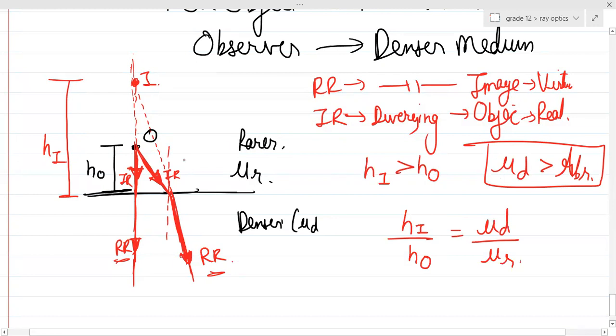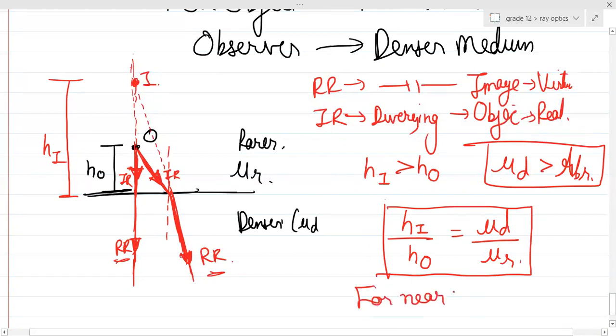Yes, sir. And you just need to draw the diagram. Automatically from the diagram, you can see that HI is greater than HO. So always remember this thing, you know this particular thing. In front of the greater thing, the bigger magnitude thing will come. It's a direct proportion ratio, right? Smaller thing. So you can make these formulas on your own. And please remember, this is for near normal incidences. Now in this case, guys, this will be the apparent depth, and this will be the real depth, right?